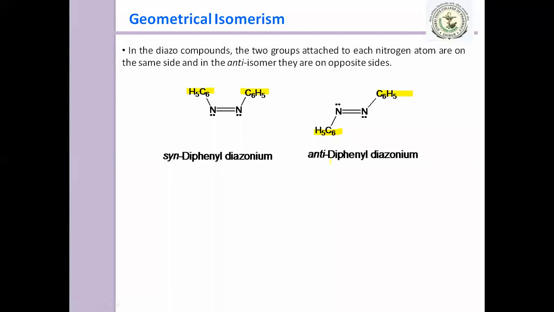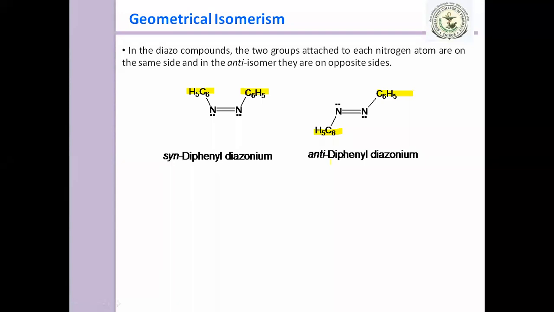So we use cis and trans prefixes in the case of ethene and in cyclic compounds, and for the oxime and for the azo compound we use the prefix syn and anti.